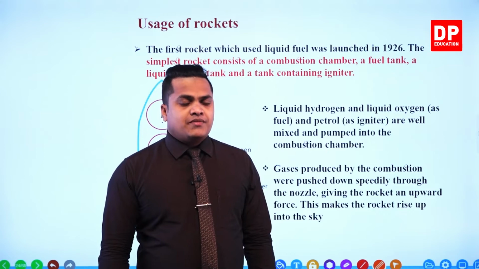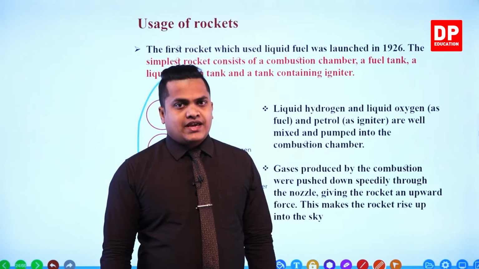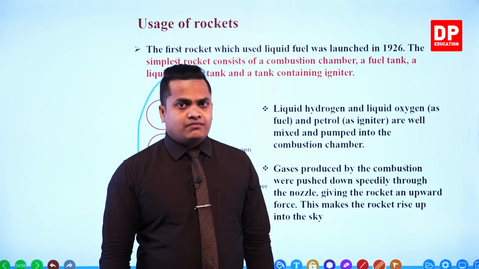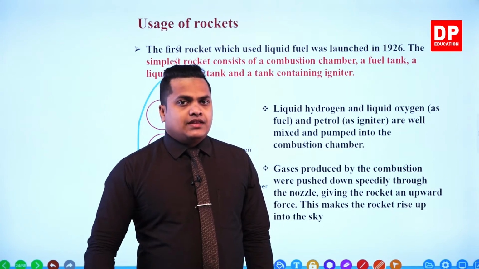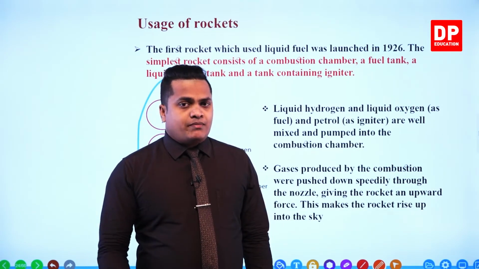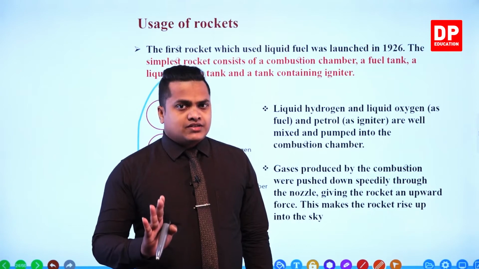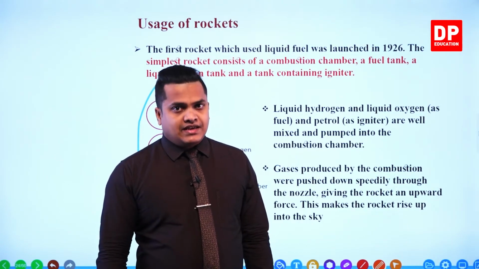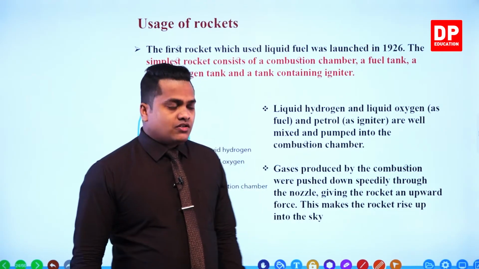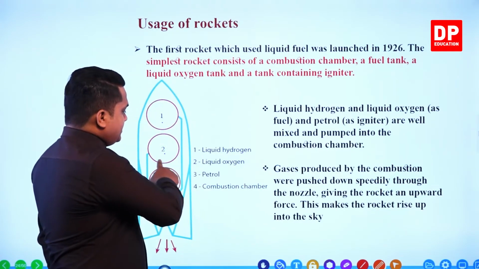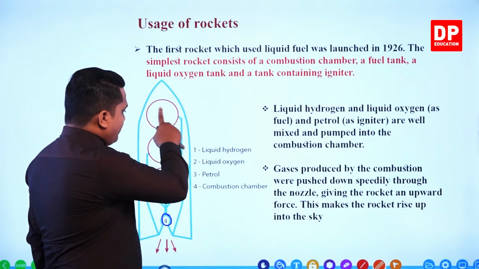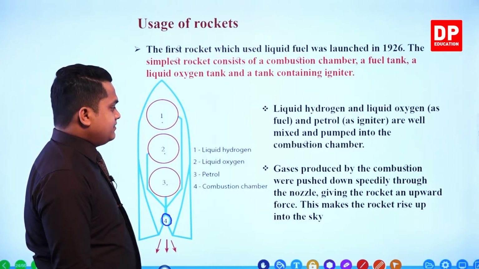So in the second chamber, you can observe oxygen, the supporter of combustion. However, the oxygen is not being provided as a gas. Oxygen is also provided as a liquid here. So liquid oxygen here, and in the first one, liquid hydrogen.